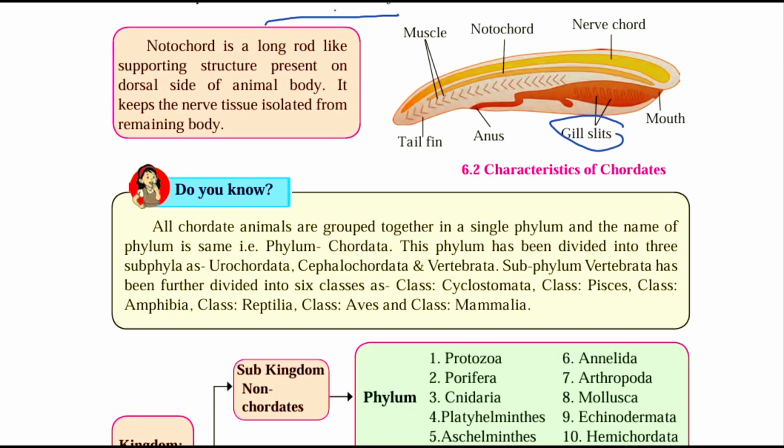Now, do you know? All chordate animals are grouped together in a single phylum and the name of the phylum is the same, that is phylum Chordata. This phylum has been divided into 3 subphyla: Urochordata, Cephalochordata and Vertebrata. Subphylum Vertebrata has been further divided into 6 classes, that is Cyclostomata, Pisces, Amphibia, Reptilia, Aves and Mammalia.